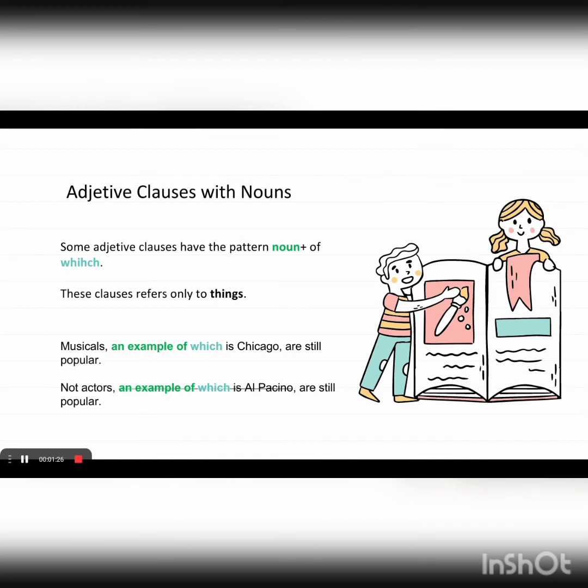Adjective clauses with nouns. Some adjective clauses have the pattern noun plus which. These clauses refer only to things. For example, musicals, an example of which is Chicago, are still popular. Not actors, an example of which is Al Pacino, are still popular. This is incorrect because we only refer to things.